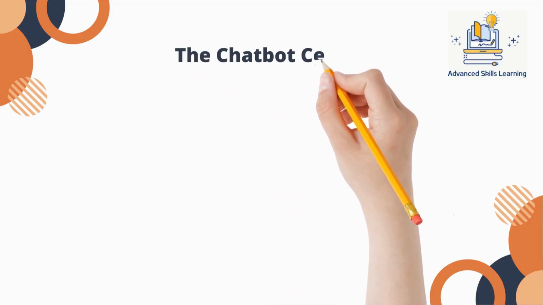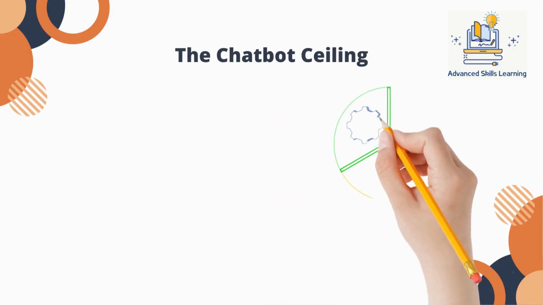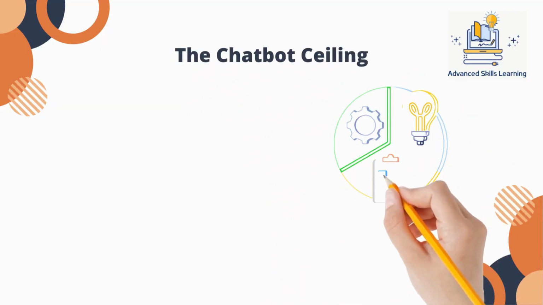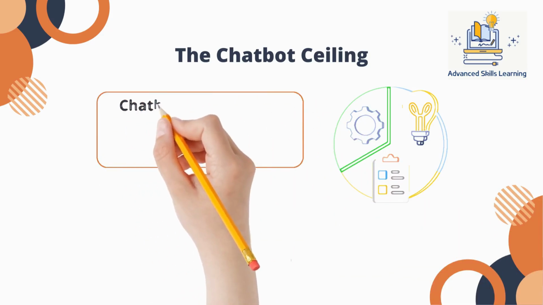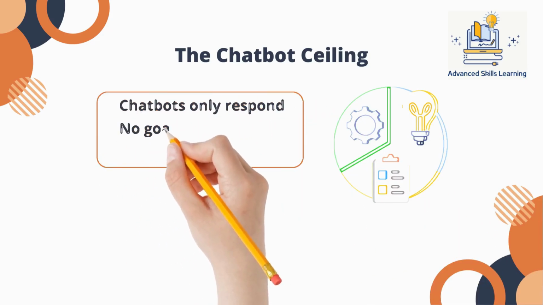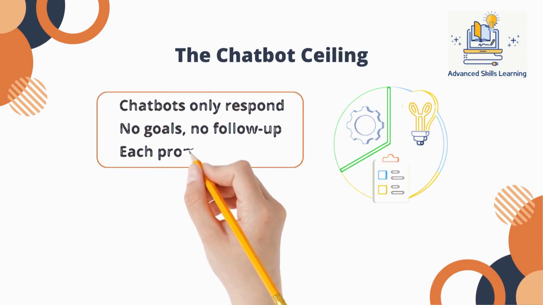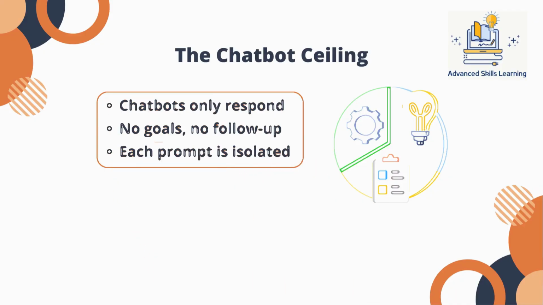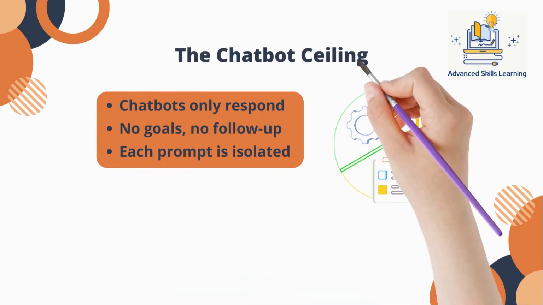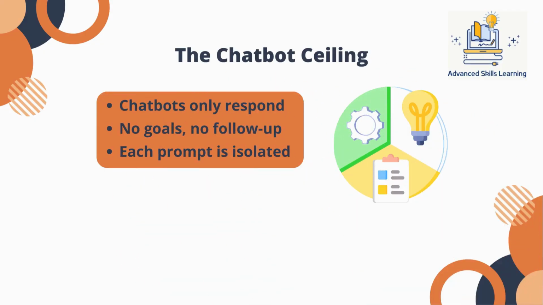They don't have goals, they don't track progress, and they don't decide what to do next unless a human asks again. Even with large context windows, each prompt is treated as a fresh interaction. The model predicts text, but it doesn't manage tasks or outcomes over time. This is where AI agents change the picture.